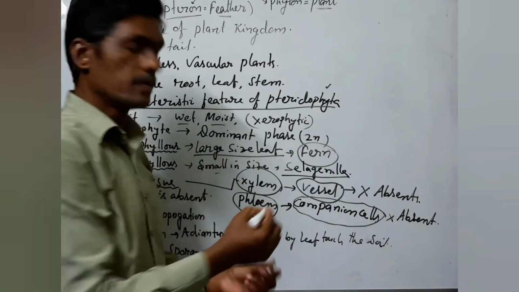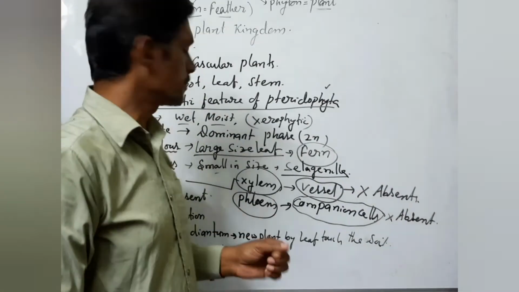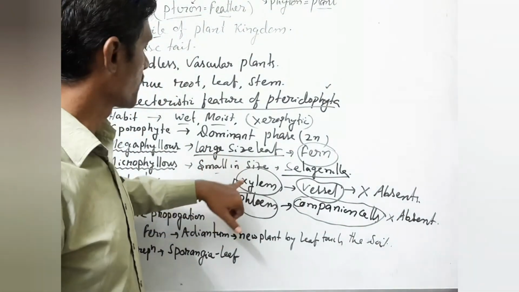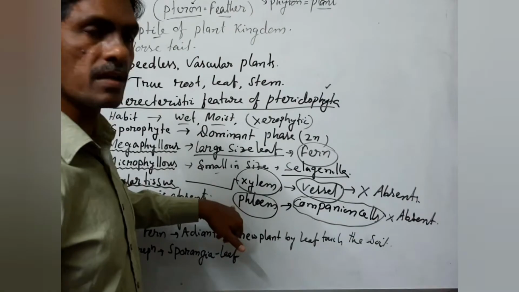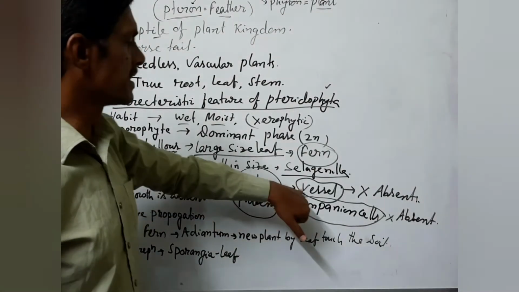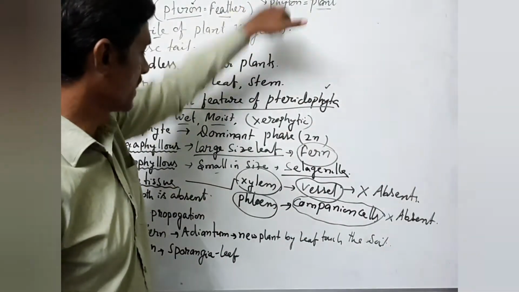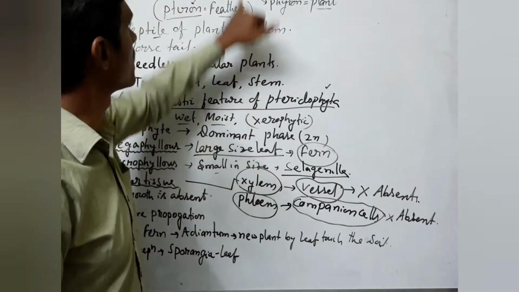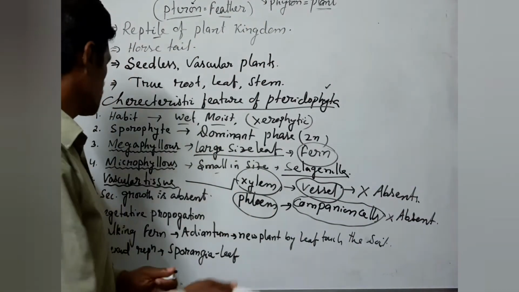So the specific characteristic point is that there are two types of vascular tissue, xylem and phloem. Out of xylem and phloem, xylem vessels are absent in Pteridophyta, and likewise companion cells in the phloem are absent in Pteridophyta. Next one, the secondary growth.